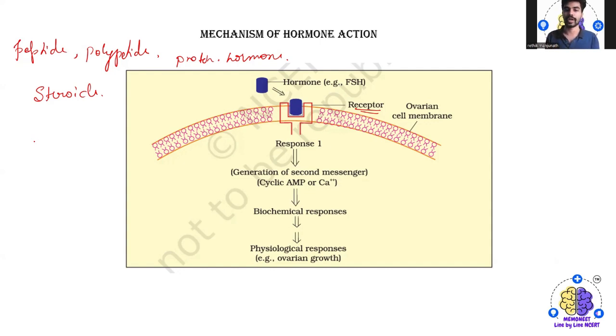So that will lead to a biochemical process, and later what happens, that stimulates the growth of the ovarian follicle. So that is how we normally call it as the physiological response. So yeah, this is all about how the response normally happens.